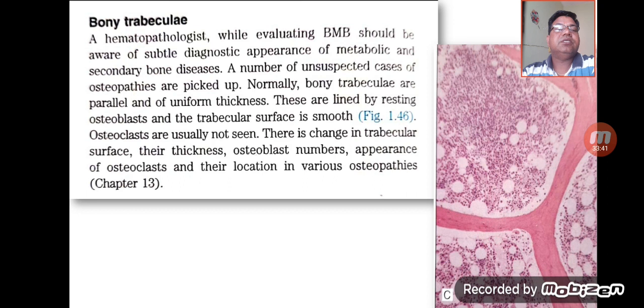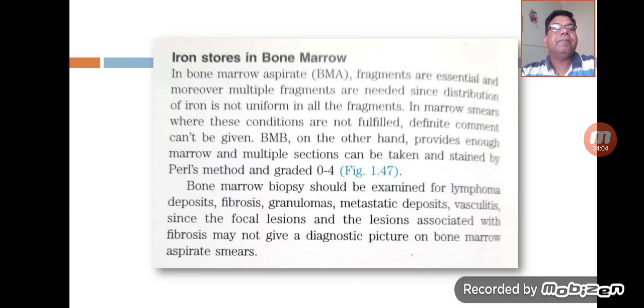Changes in the trabecular surface, their thickness, osteoblast numbers, and the appearance of osteoclasts and their location in various osteopathies are noted. So whenever there is a change in the number of osteoblasts as well as osteoclasts, it will indicate some type of bony pathology, which can also be assessed on the bone marrow biopsy.